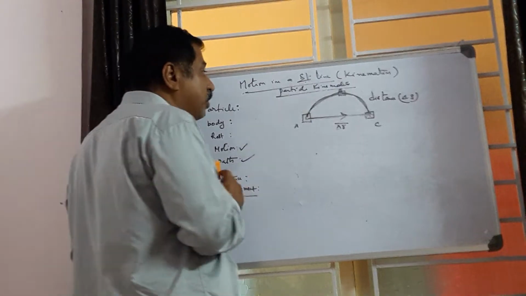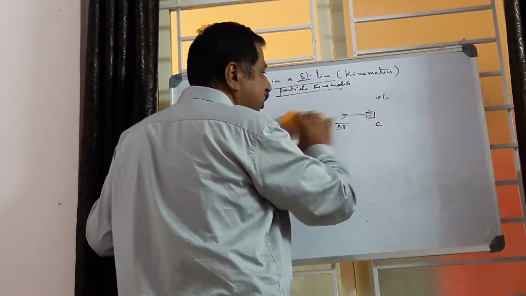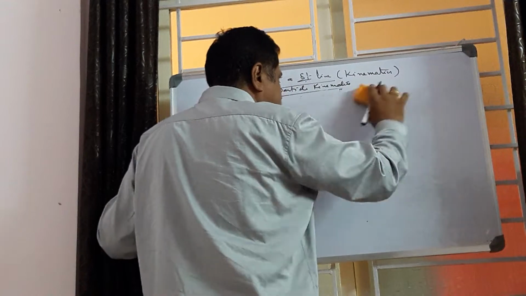Now we want to know about the difference between the distance and displacement. We see some examples.